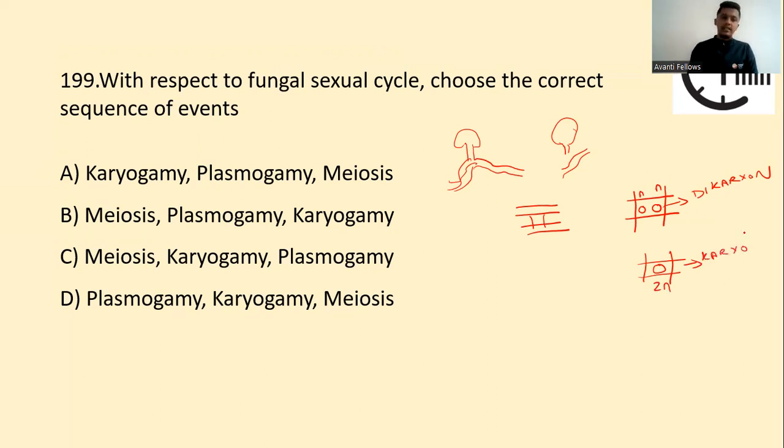Karyo means nucleus, gamy means fusion, so karyogamy is done. Next, this diploid cannot stay like this. It forms sporangia, and the nucleus starts dividing by reductional division called meiosis, which produces haploid spores. So the correct sequence of events is plasmogamy, karyogamy, and meiosis. This is the right option.